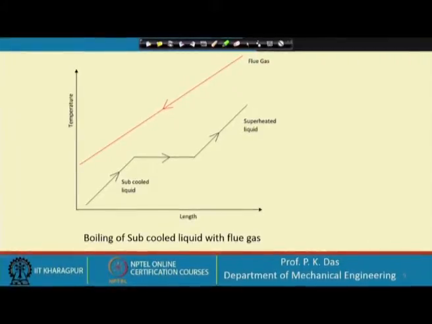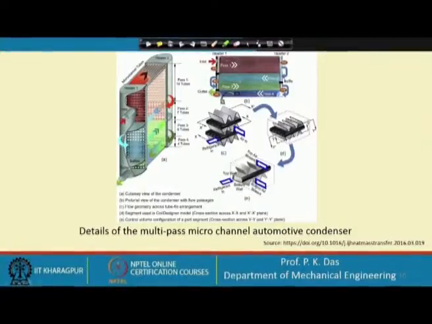So, volume flow rate is changing. So, it is a challenge to the designer how we can accommodate it in a single heat exchanger. Let me elaborate this. Let us go to the next slide. In the next slide, I have shown the schematic diagram and cutaway view of an automotive condenser.